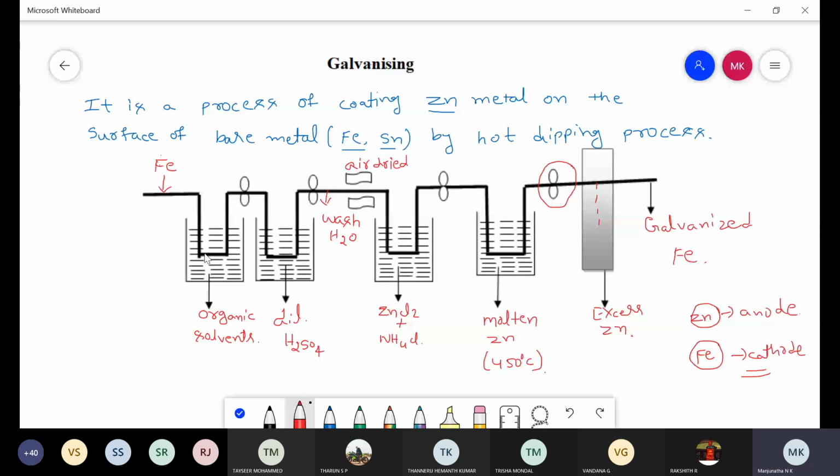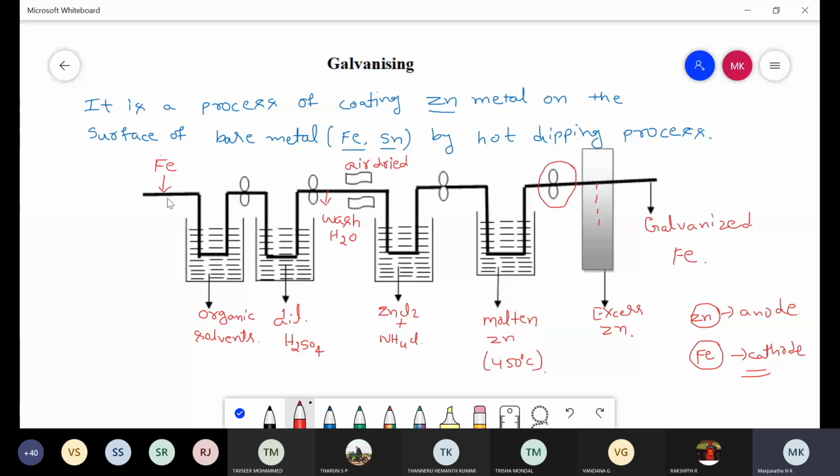So it's clear, the first one is galvanizing. For 6 or 7 marks they will ask, explain the galvanizing process or write a note on galvanizing. Once you get a question like this, first you need to write down the definition. It is a process of coating zinc metal on the surface of base metal by hot dipping process.